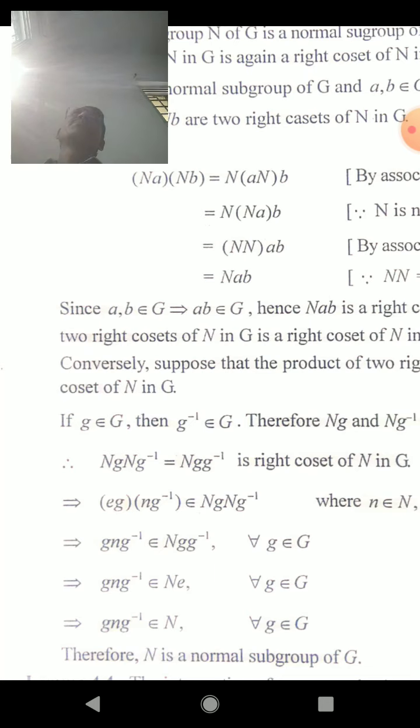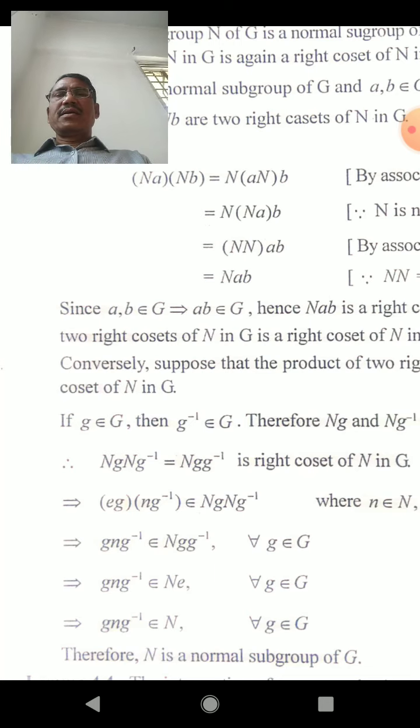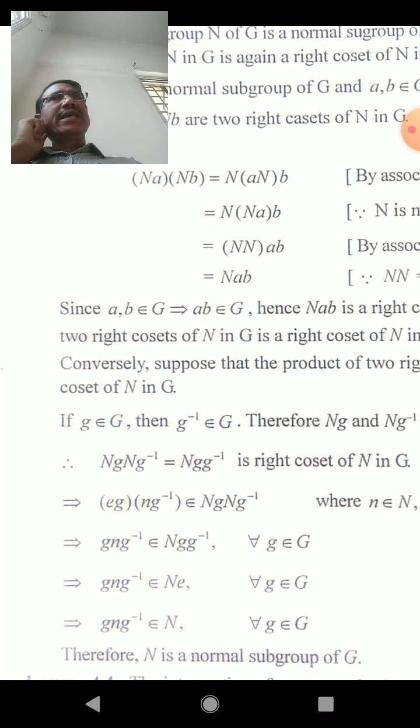Okay, students? Here you have to remember that if N is a subgroup of G, and if we have gng inverse belongs to N for all g in G, then N is called a normal subgroup.